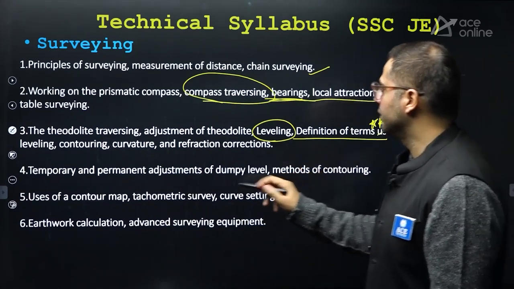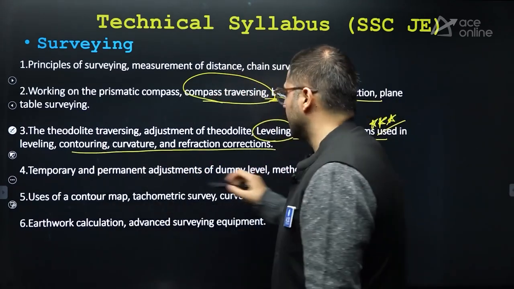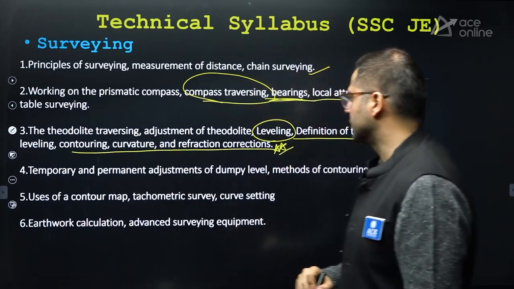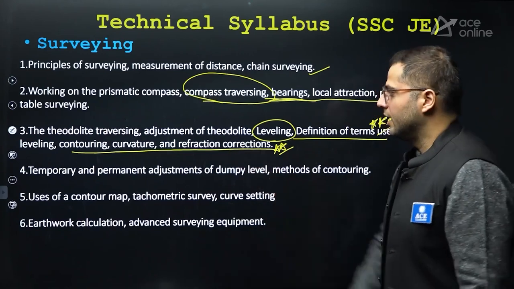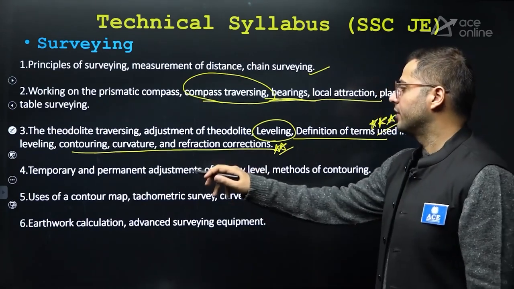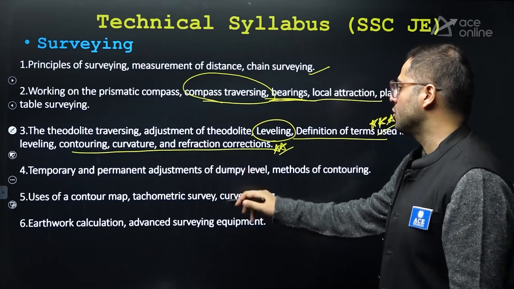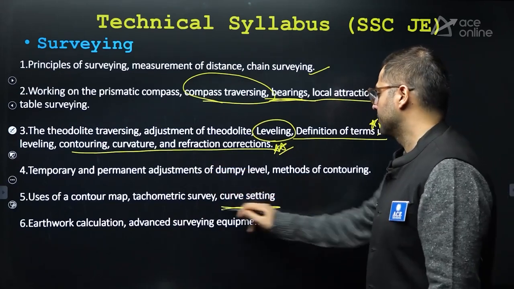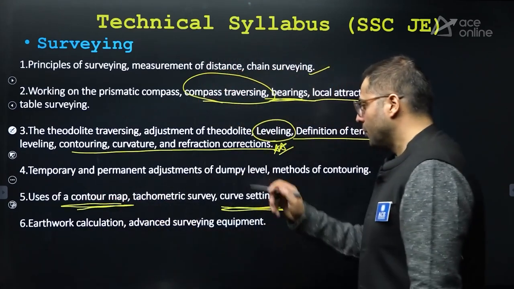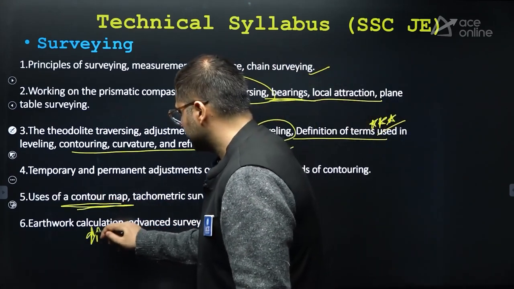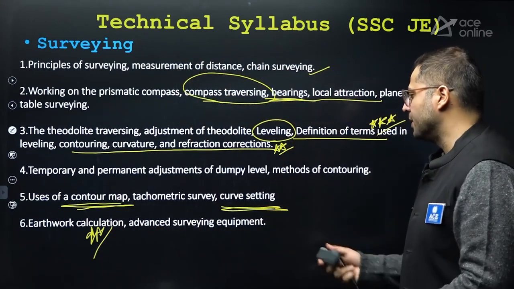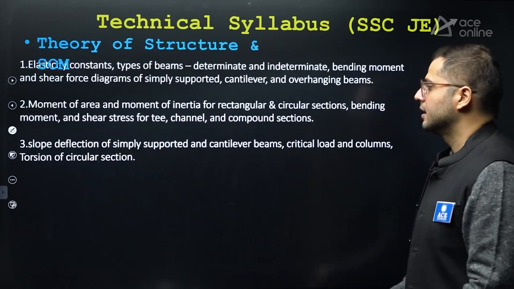After that, contouring, curvature and refraction corrections. This is important. Curvature corrections and refraction corrections. Temporary and permanent adjustments of dumpy level. After that, uses of contour map, tachometric survey and curve setting. And contour map, uses of contour maps. Earthwork calculation is important. How to calculate earthwork and advanced surveying equipment. If you want to ignore this, you can ignore.